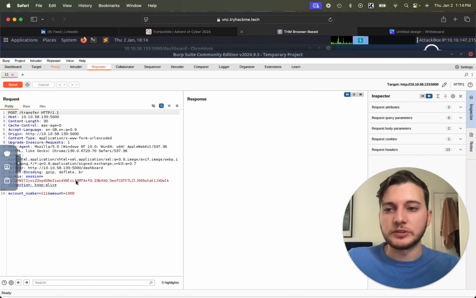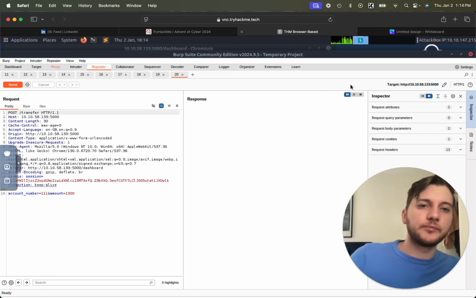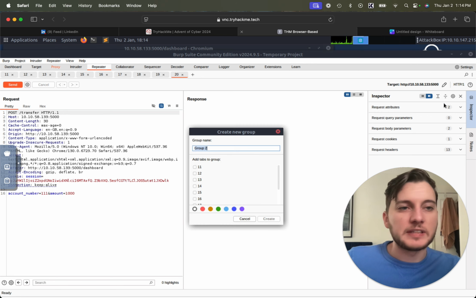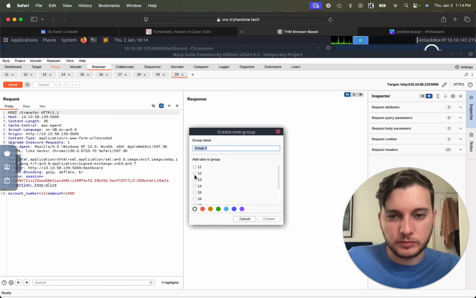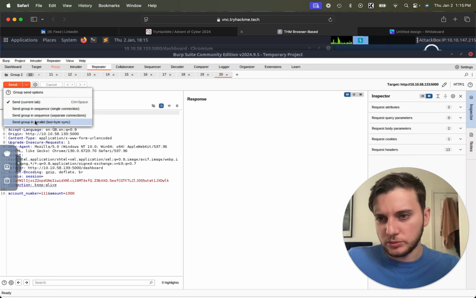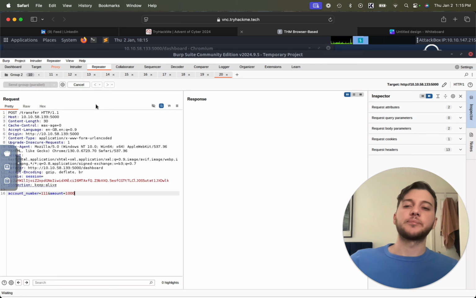And then we're going to press Control R, all of that. You really don't need this many. Realistically, you could just do 3. And then we're going to create a tab group. Yeah, sure, we'll call it something, and get all those in there. We're going to change this to send in parallel, and then we're going to click that.